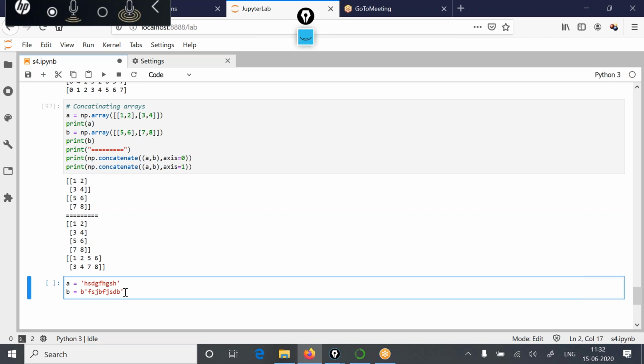There are many functions in NumPy and in many other modules that act on byte represented strings. So if a function requires a B string, you need to make that string a B string exclusively, by writing B in front of the string, and then you can go ahead. Otherwise you can create the normal string like this, in single quotes. So in one the normal codecs are being used, and in the second this is basically the byte representation.